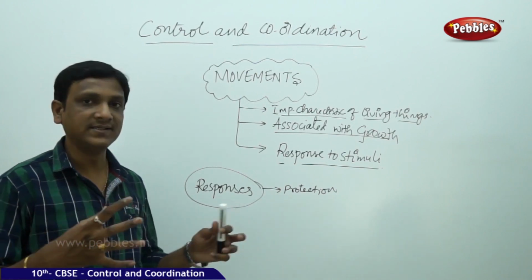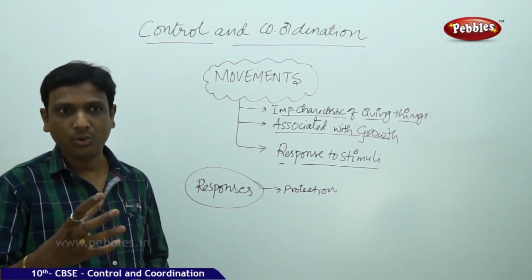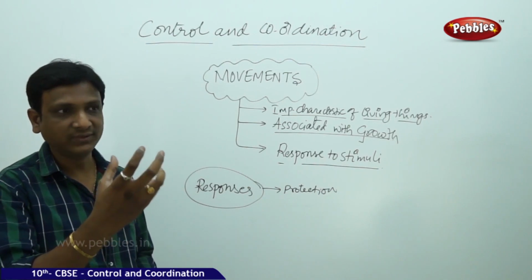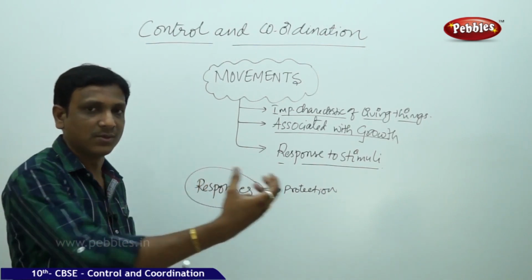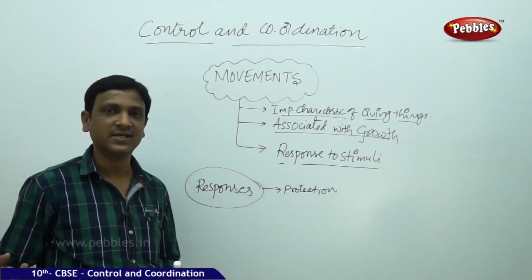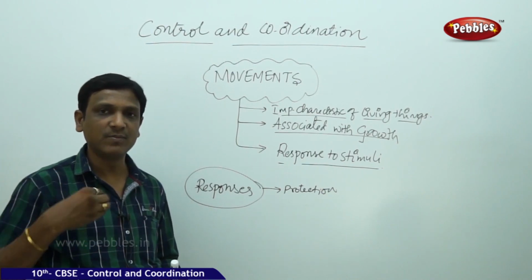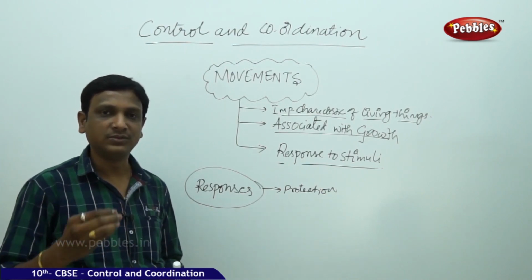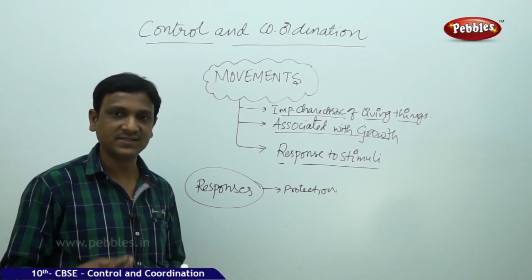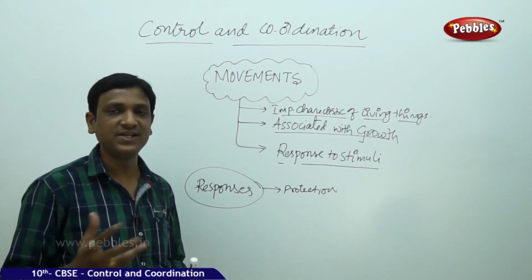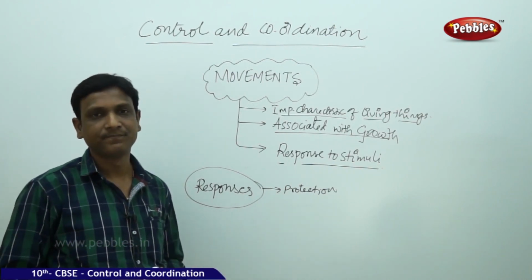But how is all this done? How is the information about the stimuli, that means the information about the change in the environment, perceived by the organism? How does the organism recognize or identify the change in the environment so quickly?